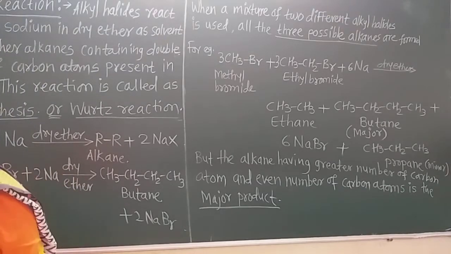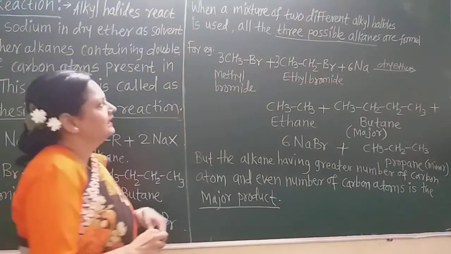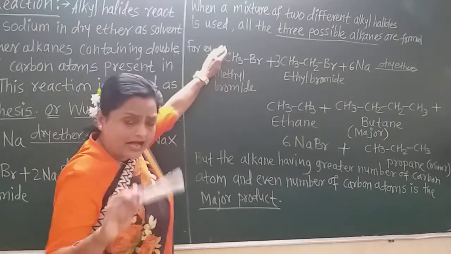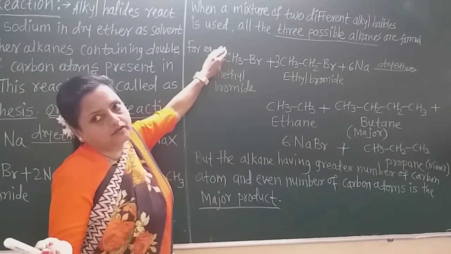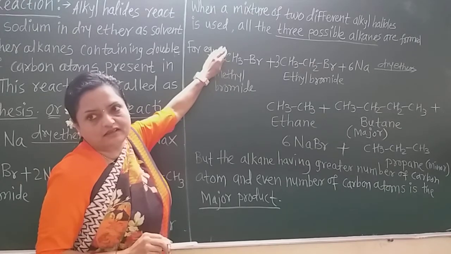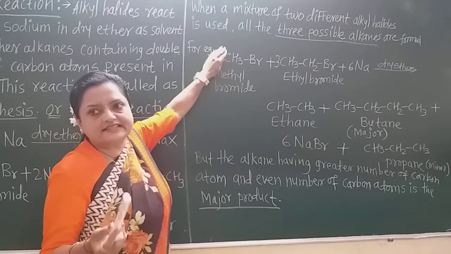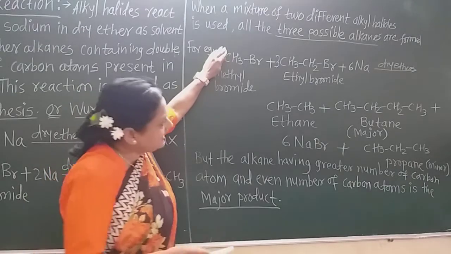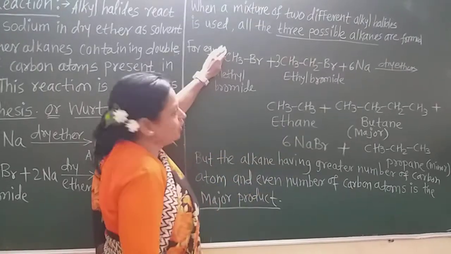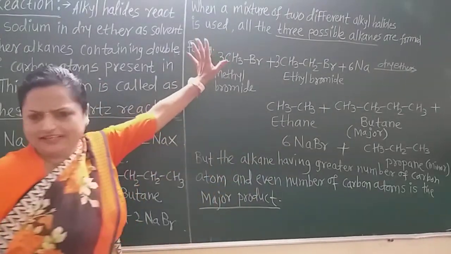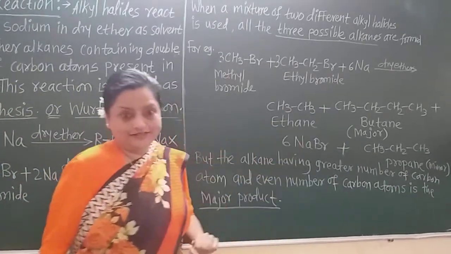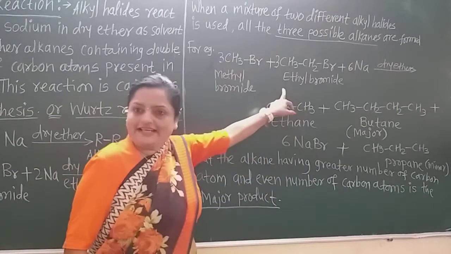Now how is it possible? Now suppose, see here, here are the three CH3Br, okay? React one CH3Br with another CH3Br. What will be the alkane there? CH3-CH3. What is that? That is C2H6, that is ethane. So see here, I write down that product, ethane. Okay. Now only one CH3Br is remaining here. Okay. Two we used to form this ethane. Now there is the ethyl bromide.